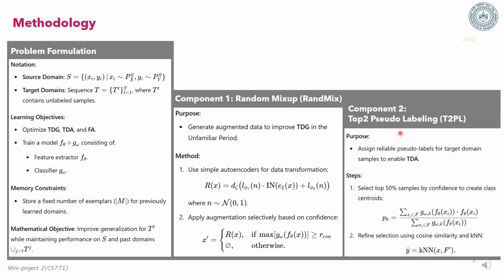Next, in T2PL, which helps the model adapt to new unlabeled target domains, the process involves selecting 50% of target samples based on their confidence, which is calculated using softmax prediction. From these selected samples, we compute class centroids. Here P_k represents the centroid for class k. Finally, we refine pseudo-labels by comparing the selected target samples with these centroids using cosine similarity and clustering with KNN.